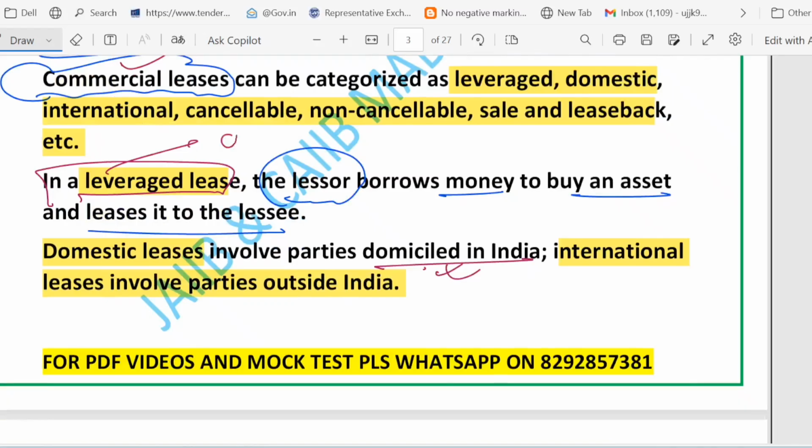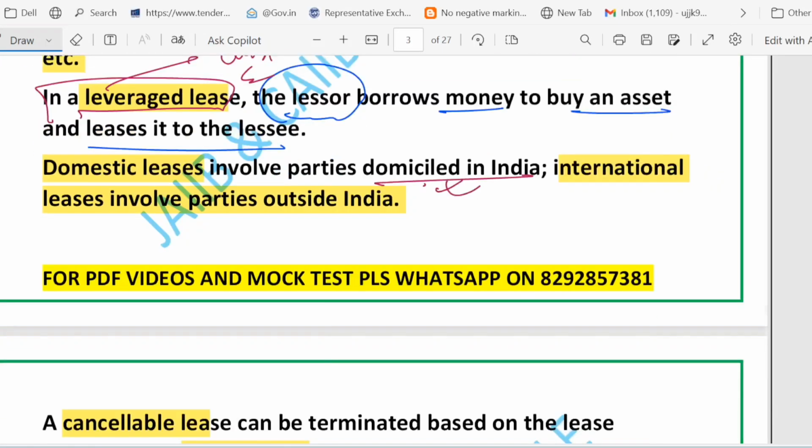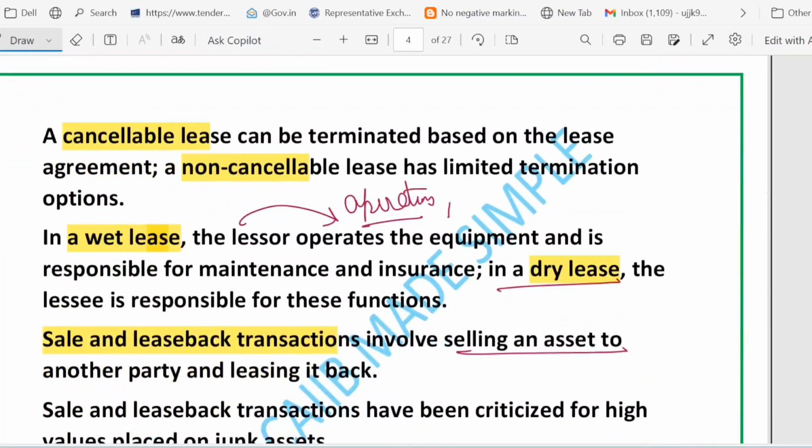Then we have domestic. Leverage means what? He has taken debt. Simple word. Whenever you see this word leverage in the context of finance, it means debt. Now what about domestic lease? Domestic means both parties are registered in the same country. International means at least one party is abroad.